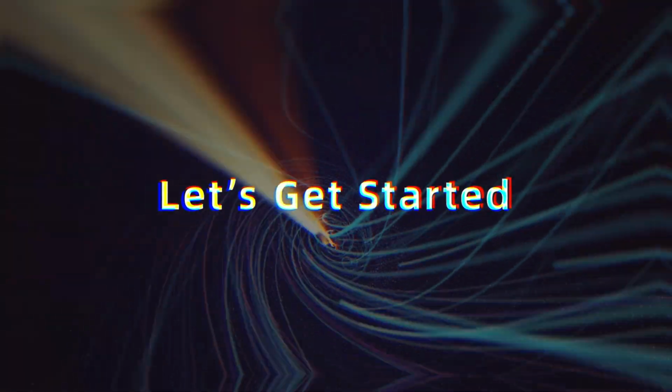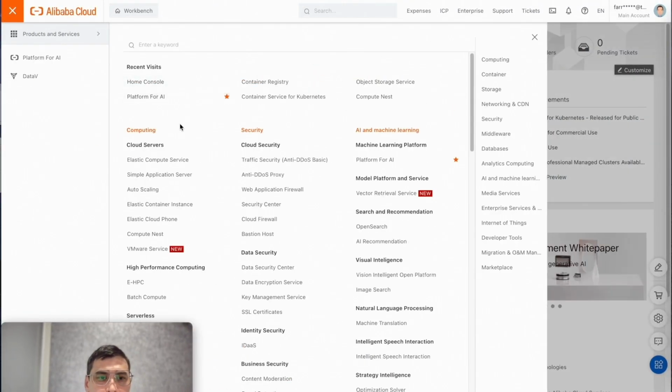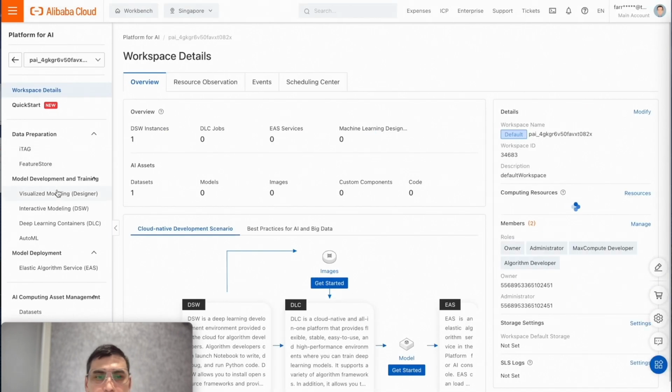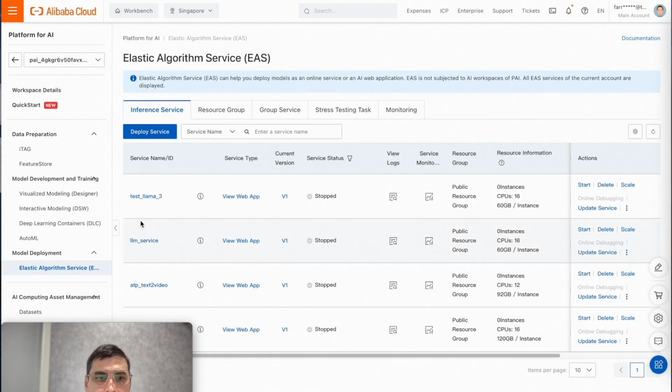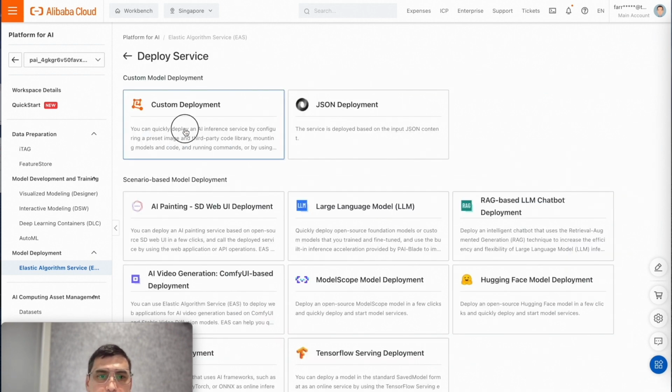So we go to the console. On the console I will choose the Platform for AI. You can type it if it's not on the recent list. Then you need to create the environment, but I will not create it because I already have a workspace. Below the link, we have instructions on how to do this. It's quite straightforward. After you create your workspace environment, you will have this kind of view, and we need to go to the Elastic Algorithm Service. As you can see, I have some deployed services, but let's assume we want to create a new one.